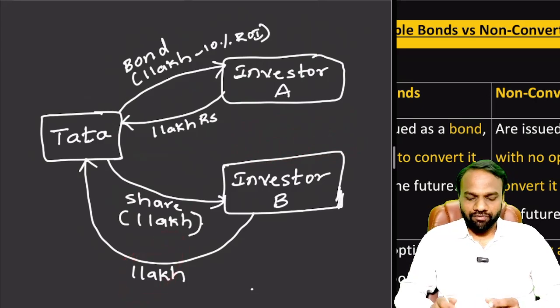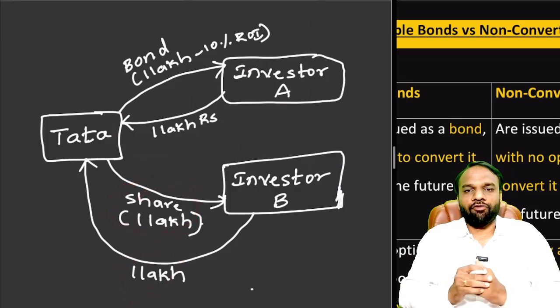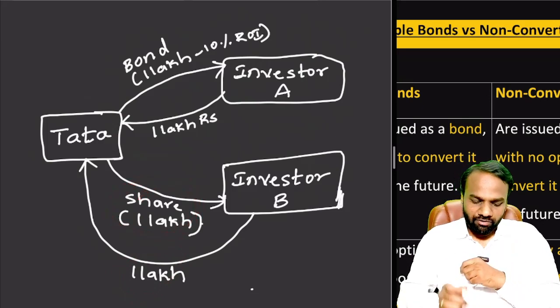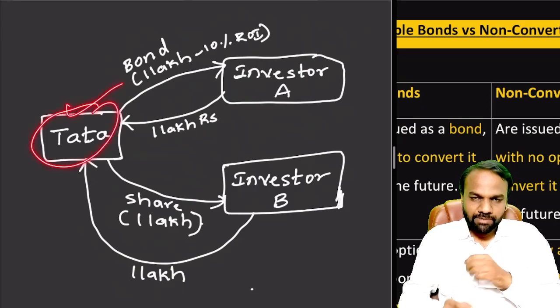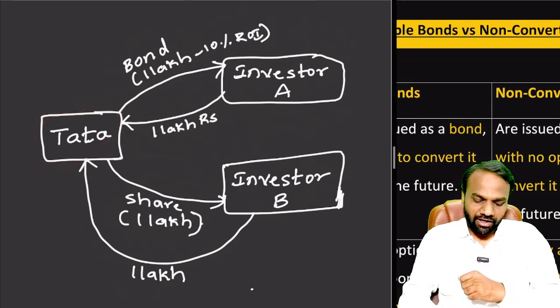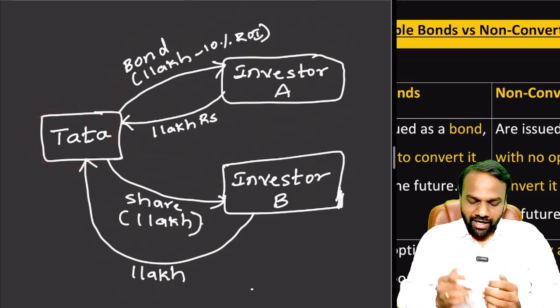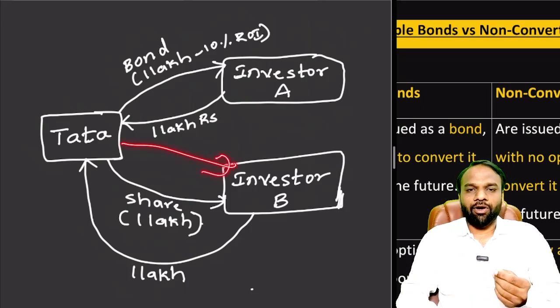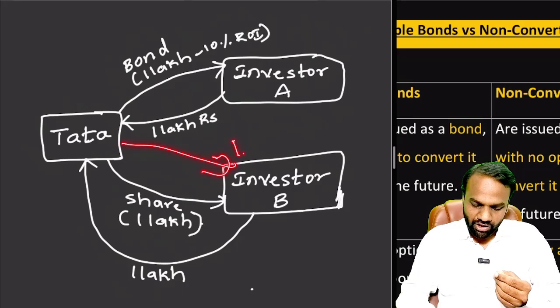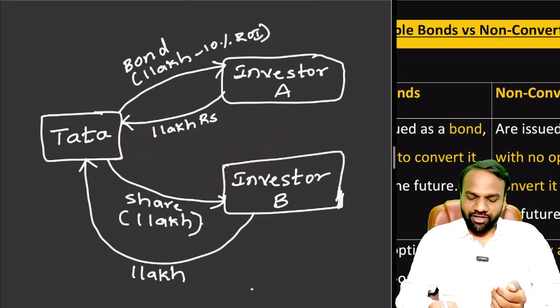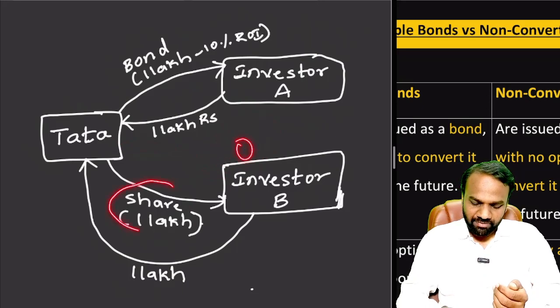So here we understood that when it comes to equity or share, the profit is more. But at the same time, risk is also there. For example, I have assumed here that Tata has performed well. But unfortunately, if Tata has not performed well and has suffered losses, then at the end of 1 year the dividend may not be 30,000, it may be very less. Let us assume it will pay a dividend of just 1,000 or 2,000 rupees. So the profit is just 1,000 rupees on an investment of 1 lakh.